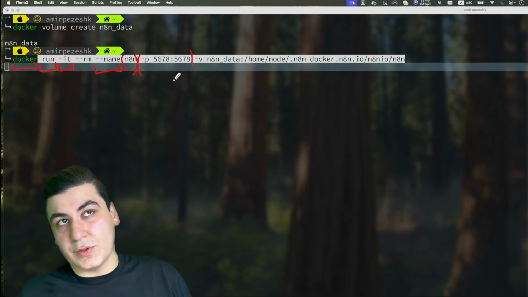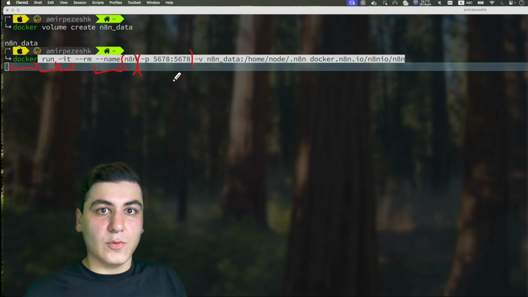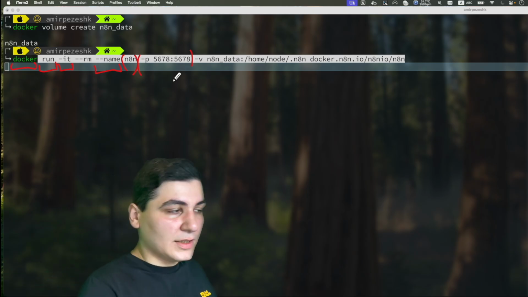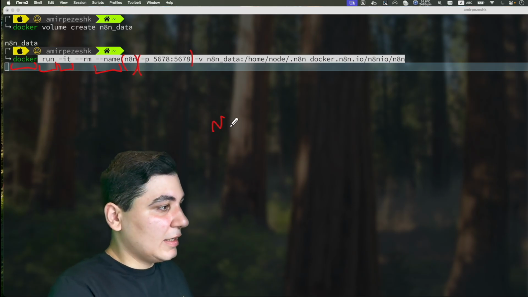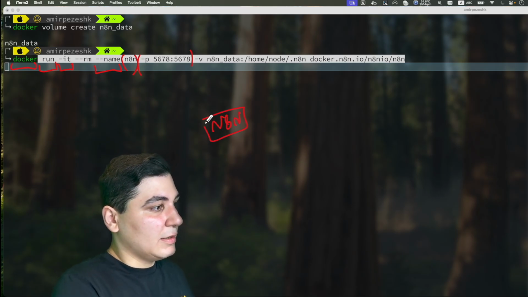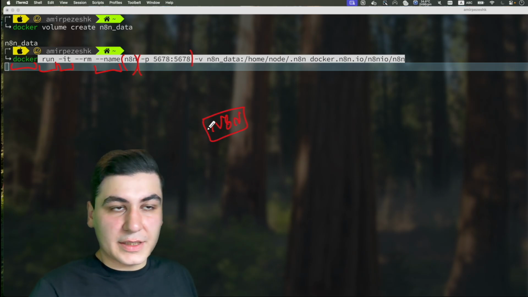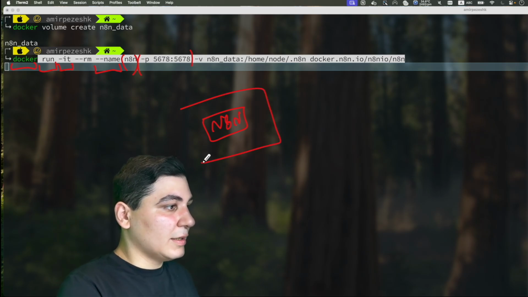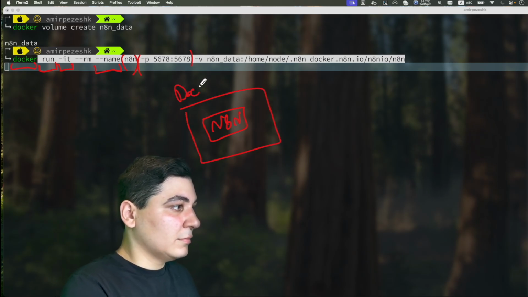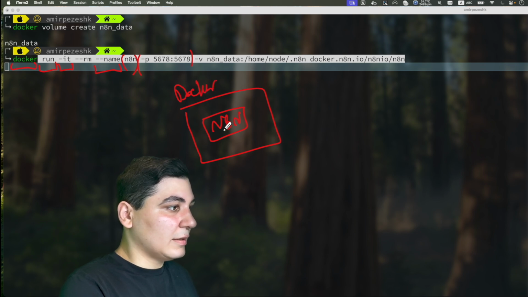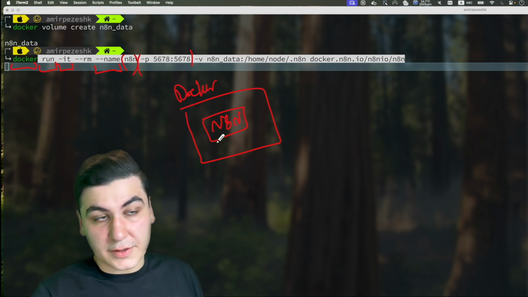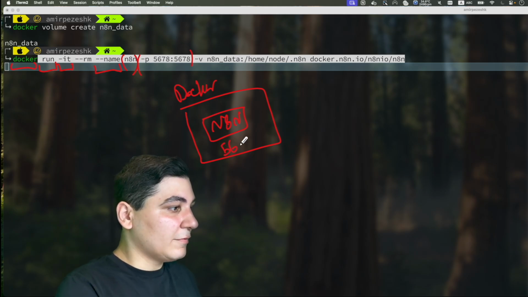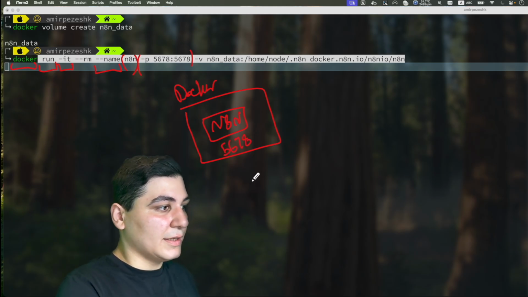This one is very important. Actually, with this one, we can export the port from the container. What does it mean? It means if N8N in the Docker container is running on the port, so here is Docker, and here is N8N Docker container, and it's running on the port 5678, right?